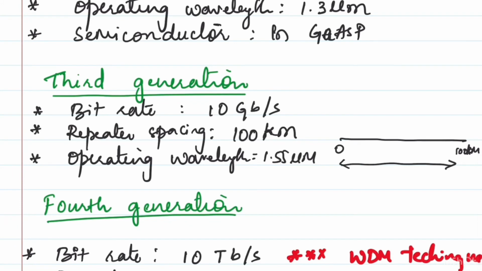Now here in the fourth generation, the repeater spacings are greater than 10,000 kilometers. So now you can see the reduction of the repeaters over the generations. Next, operating wavelength has moved to 1.45 to 1.62 micrometers.